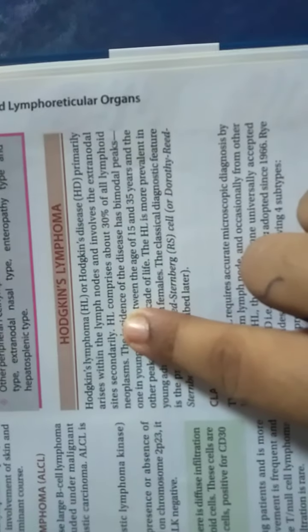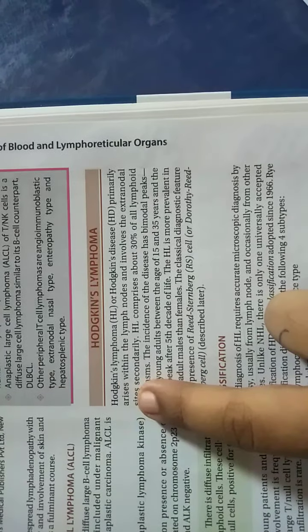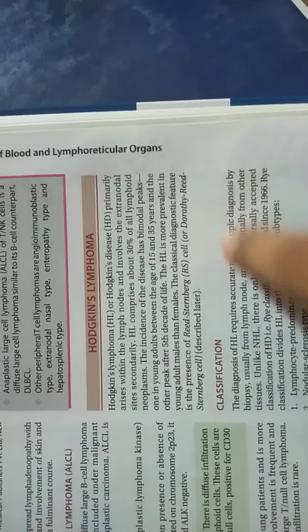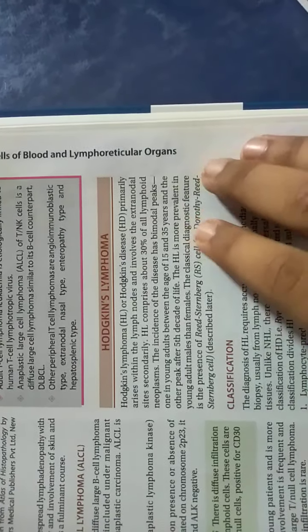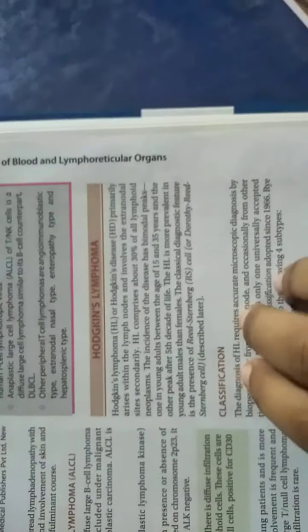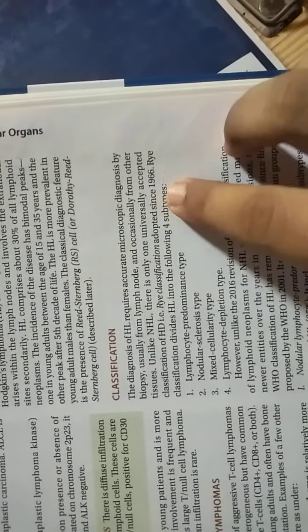Hodgkin's lymphoma involves the lymph nodes, with secondary involvement of extranodal sites. Hodgkin's lymphoma comprises about 30% of all lymphoid neoplasms, and it occurs mostly between 15 and 35 years of age. The classical diagnostic feature is the Reed-Sternberg cells, but the classification is the Rye classification, adopted since